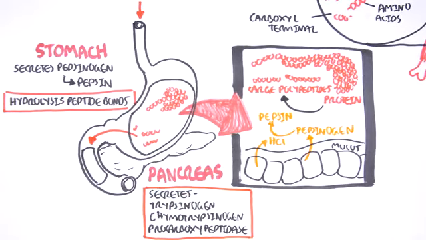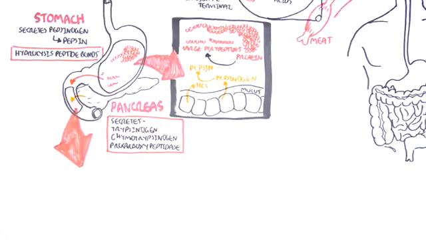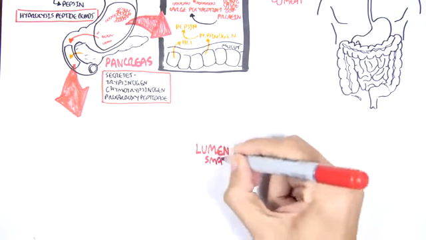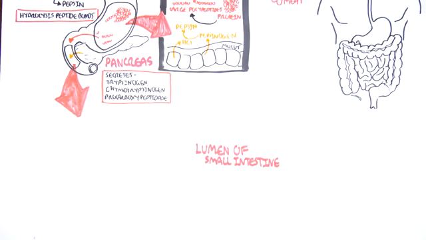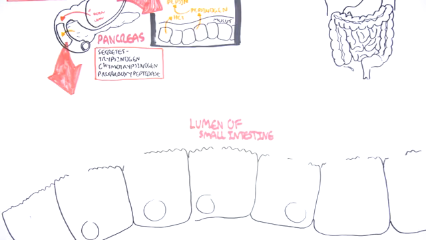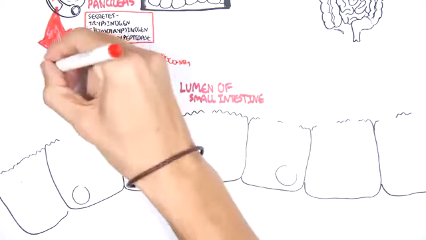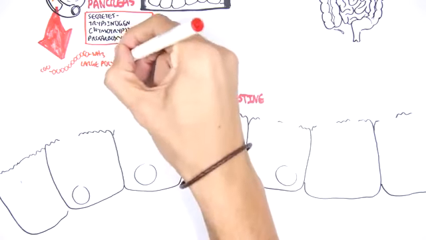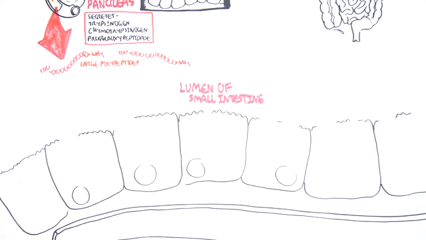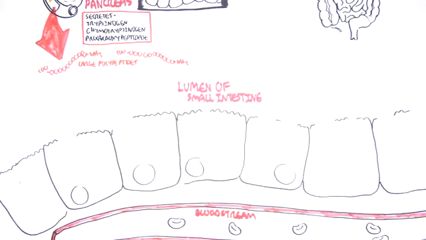So let's take a closer look at these enzymes. So zooming into the duodenum here, the first part of the small intestine, we are in the lumen of the small intestine. And here are the intestinal cells called enterocytes. And here are the large polypeptides that came from the stomach just before. Below the enterocytes, the intestinal cells, we have blood vessels that supply the enterocytes with blood, and that will carry the nutrients to the liver once they are absorbed.